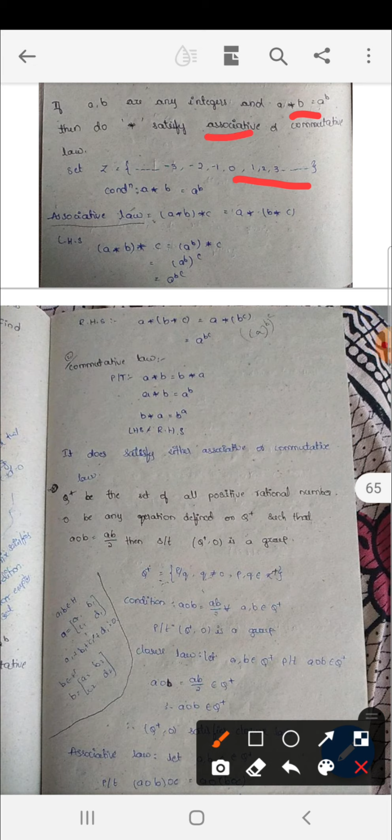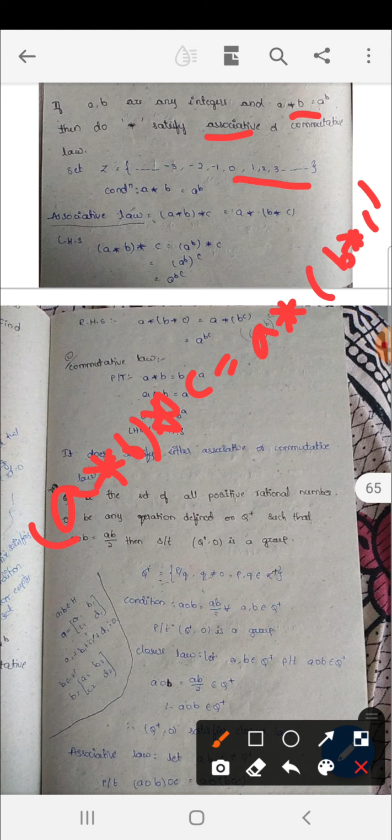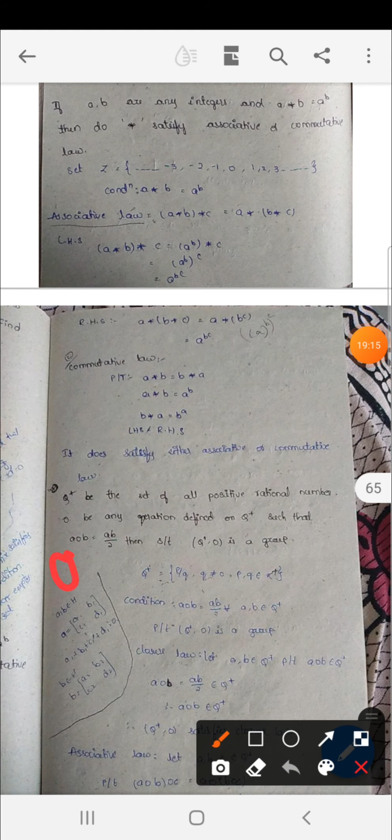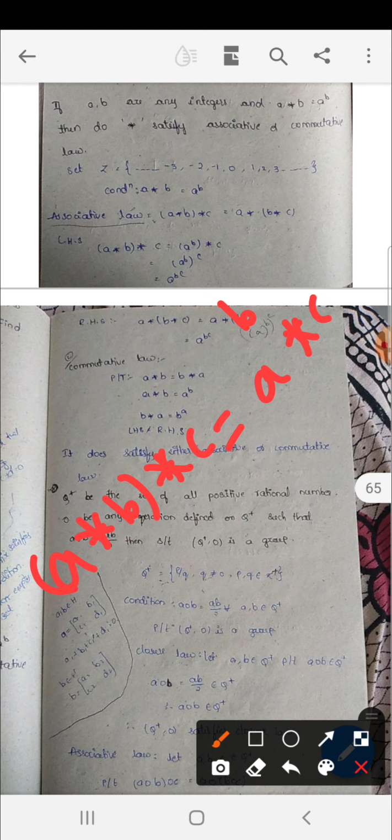First of all, associative property. So associative is nothing but (A star B) star C is equal to A star (B star C). Okay, so let us see. LHS (A star B) star C is equal to A star B is nothing but A to the power of B, star C. So that is (A to the power of B) whole to the power of C. This is (A star B) star C.